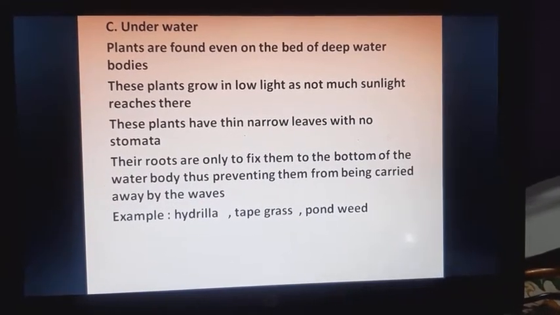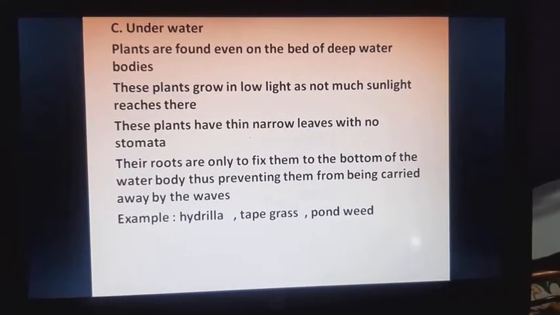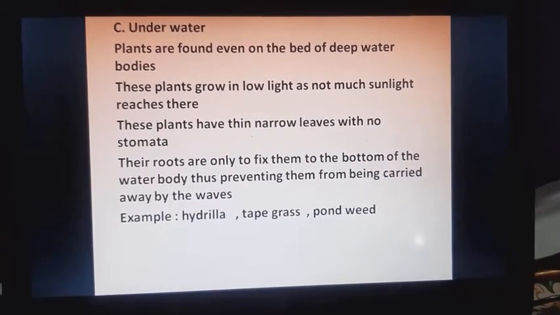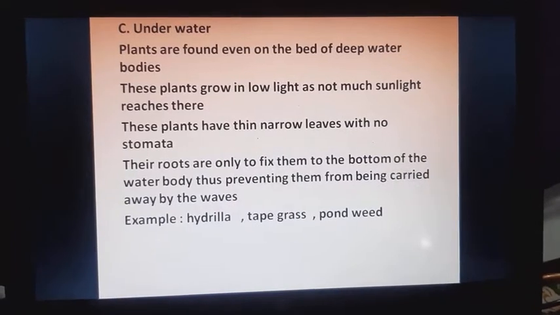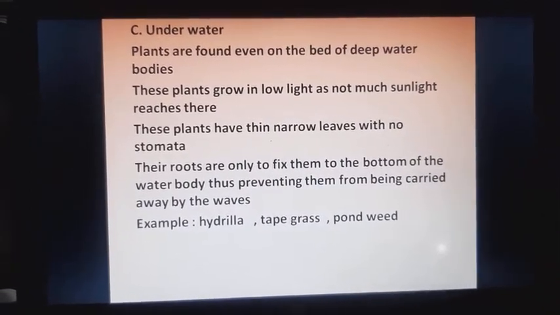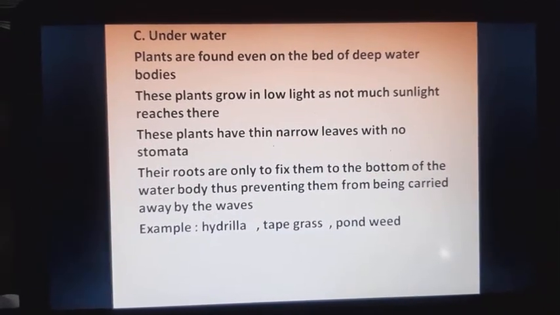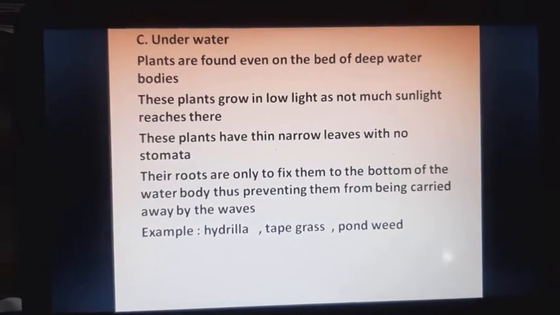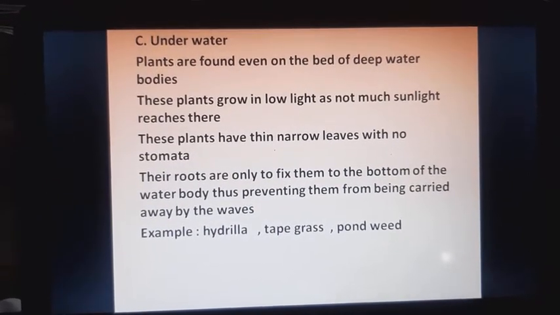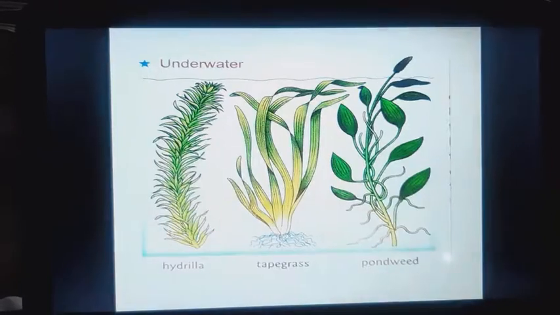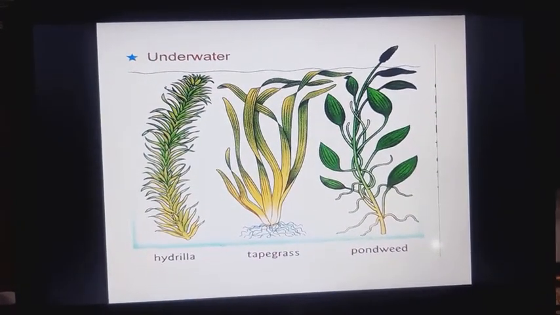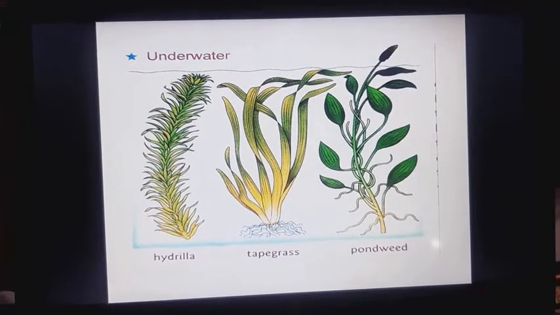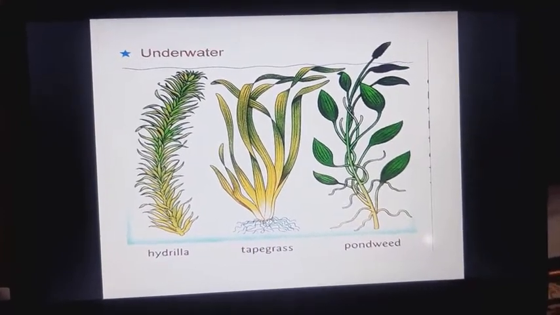Their roots are only to fix them to the bottom of the water body, thus preventing them from being carried away by the waves. Example: hydrilla, tape grass, pondweed.